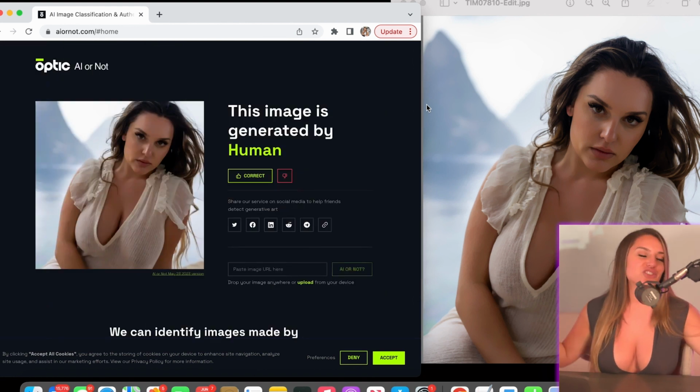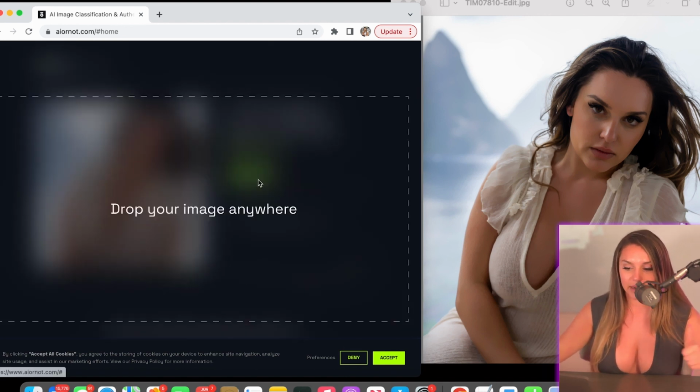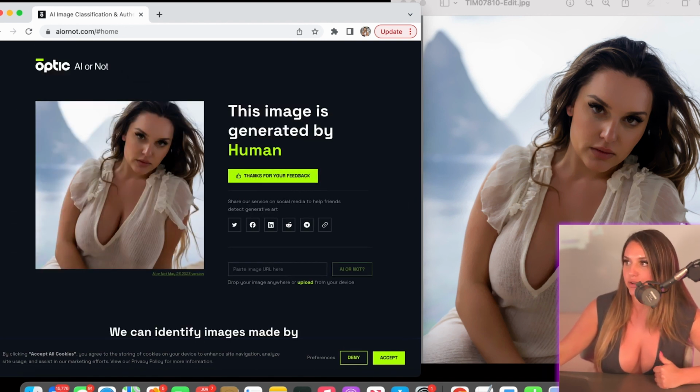So this image is generated by a human, and that is correct. Just like the first one. This is me. This was me in St. Lucia, and that is 1000% not AI generated. So I'm going to let it know. Good job. You were correct. Thank you.